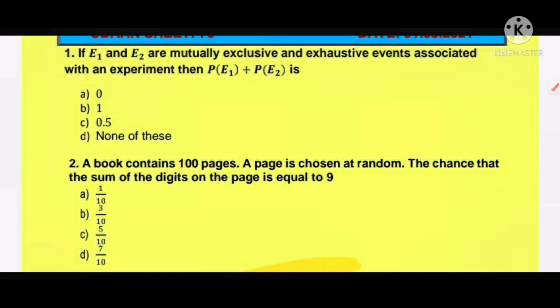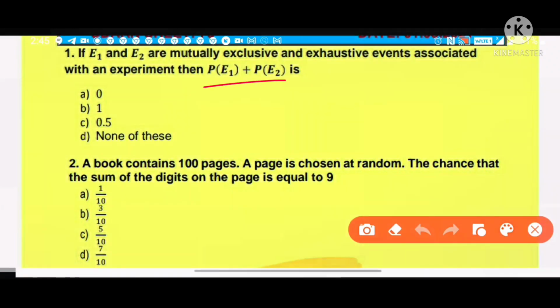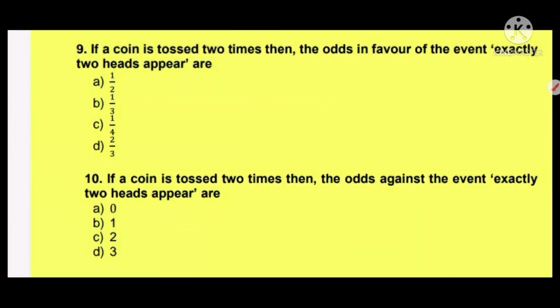Next question: if E1 and E2 are mutually exclusive and exhaustive events associated with an experiment, then probability of E1 plus probability of E2 is equal to 1.